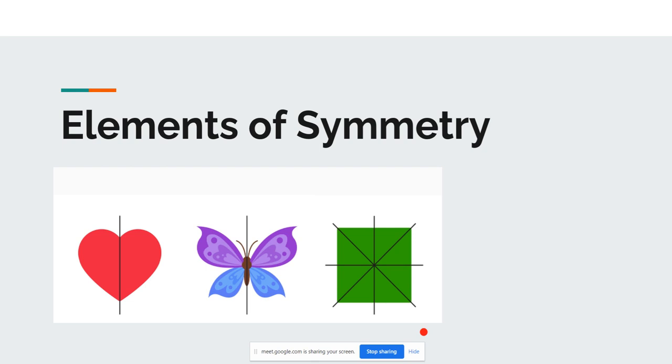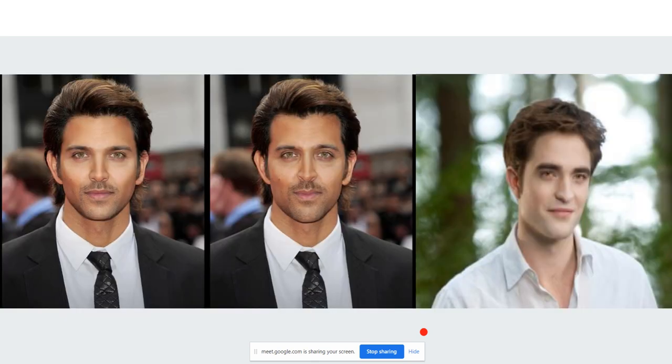Elements of symmetry. Fine. Symmetry. Basically, let's first understand what we mean by symmetry. Now, have a look. What do you think? Who is he? Is Ritik here? Who is it? Which is Ritik?